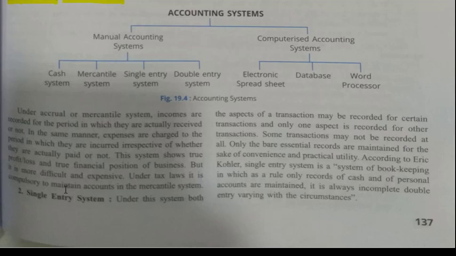One is the cash system, in which you do recording only when you receive the cash. Suppose you go to a shopkeeper and purchase something and pay him, so you have given cash, so you will record that thing. But suppose I go to the shopkeeper, purchase something and tell him I will pay you after 10 days. Then in the cash system I will not record that thing because I have not paid cash.